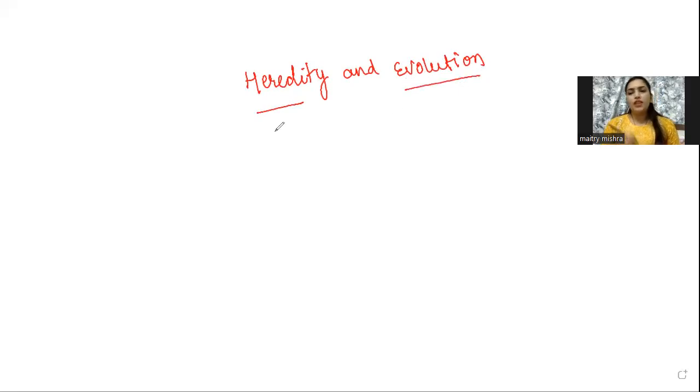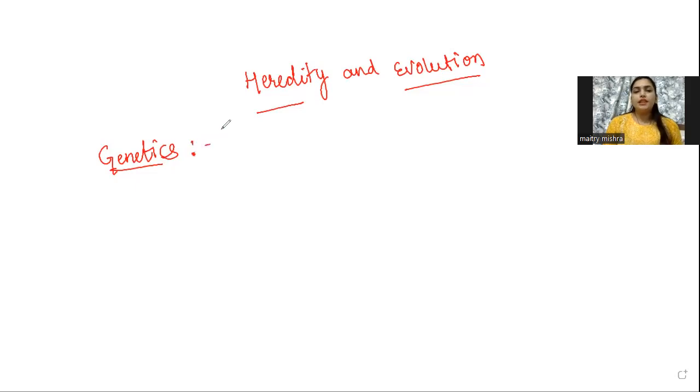So before starting with the topic, let me introduce you to the term genetics. So what is genetics basically? As you know, science is very vast and it has several branches. So genetics is one of the branches of science.